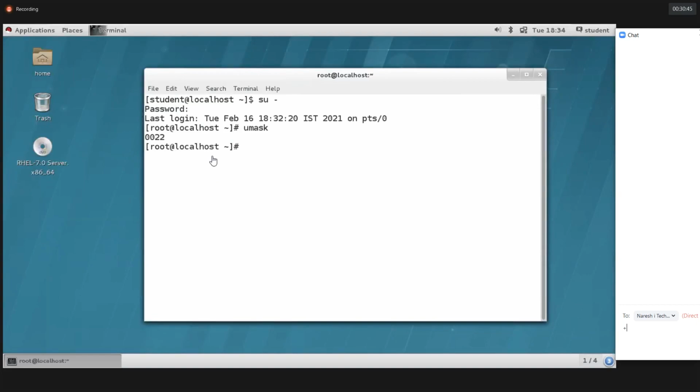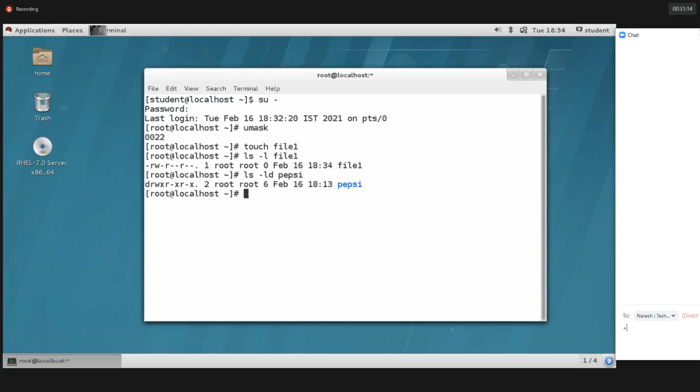I hope you're clear. For temporary changes, you use the umask command to change the UMask value. Clear? Now I'm creating one file with the root user. For example, I'm creating one file with the touch command, file1. The file1 got created. Let's check the properties. Now let's verify the directory properties also. In the Pepsi directory, see the difference between the file1 properties and the Pepsi properties.